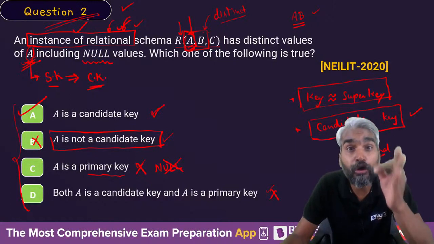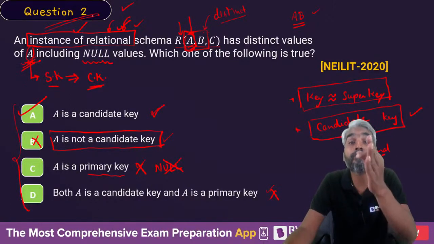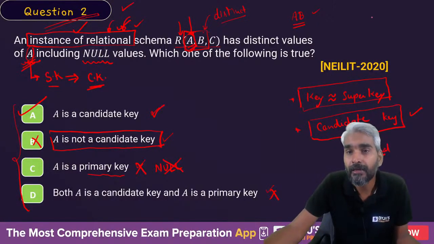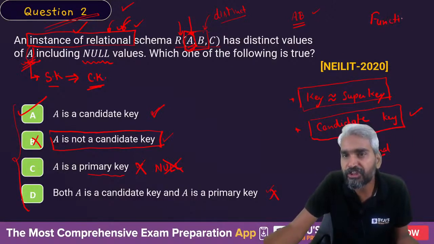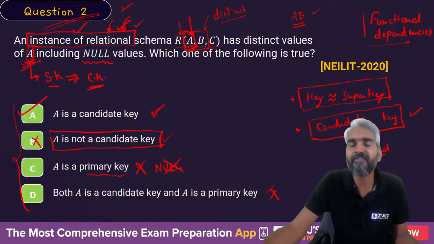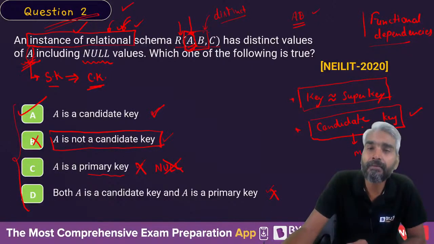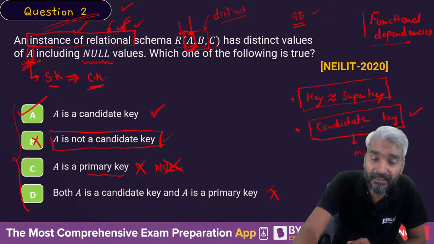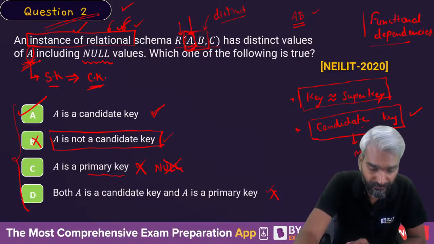Candidate keys should always be defined based on functional dependencies, because functional dependencies are key dependencies. Clear?